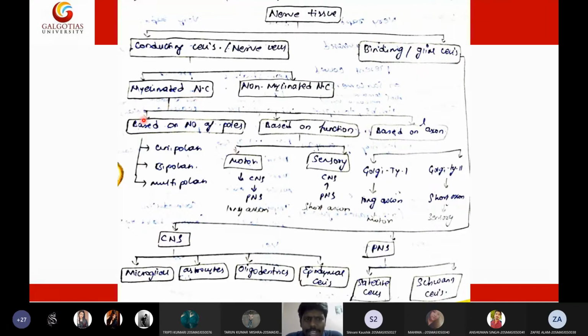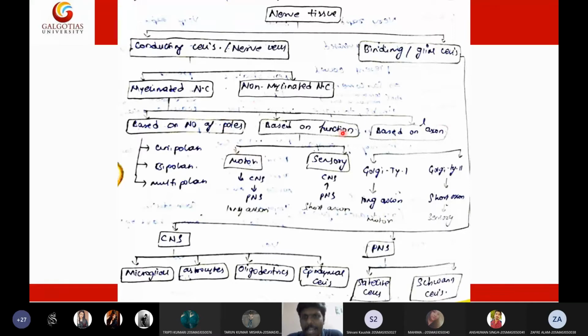Now how do we classify these myelinated nerve cells? They are divided depending upon three properties: the number of poles of the neuron, the function of the neuron, and the length of the axon. First let us see the number of poles.